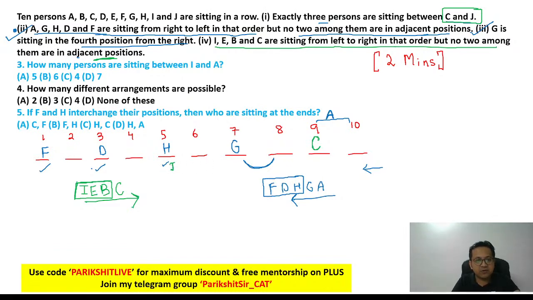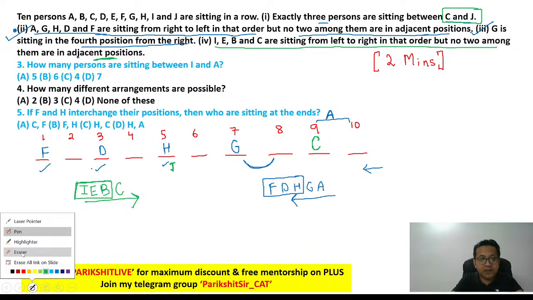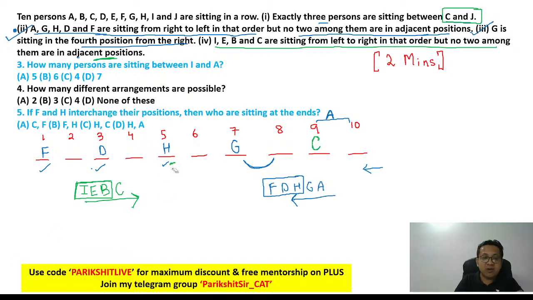Only then you have 3 people between C and J. But the problem is, we don't have number 5 empty. Why? H is at 5. So again, not possible because 5 is not empty. So C cannot be at number 9.